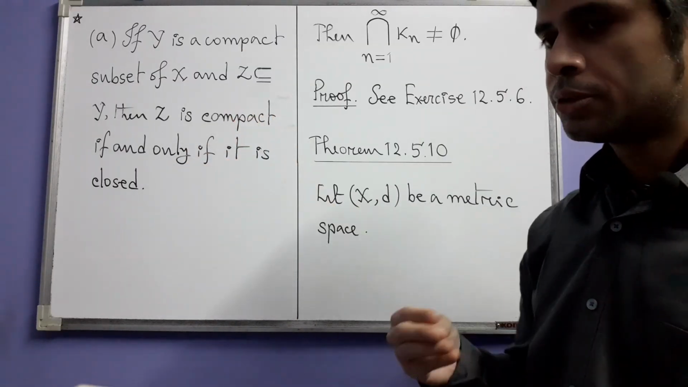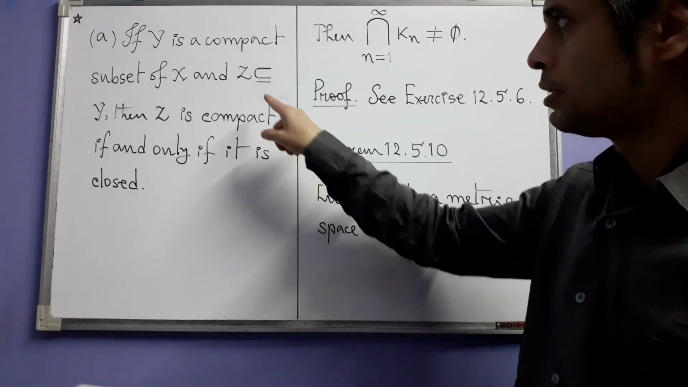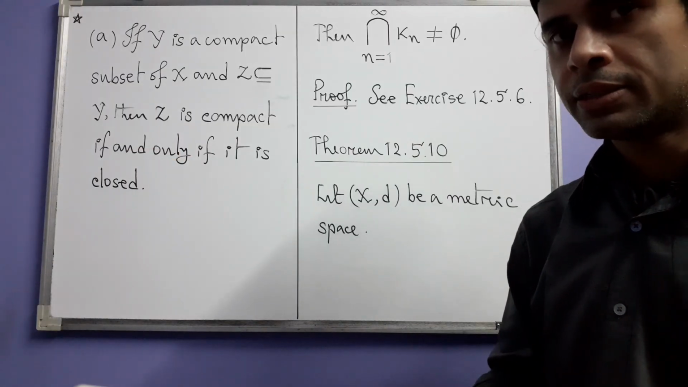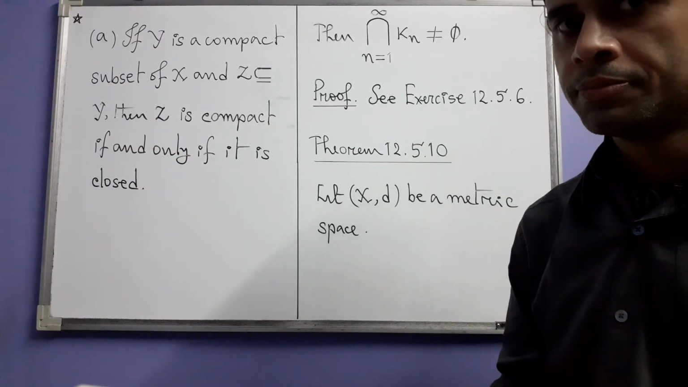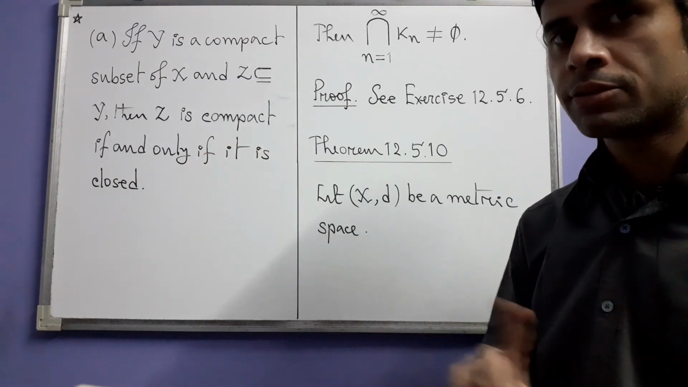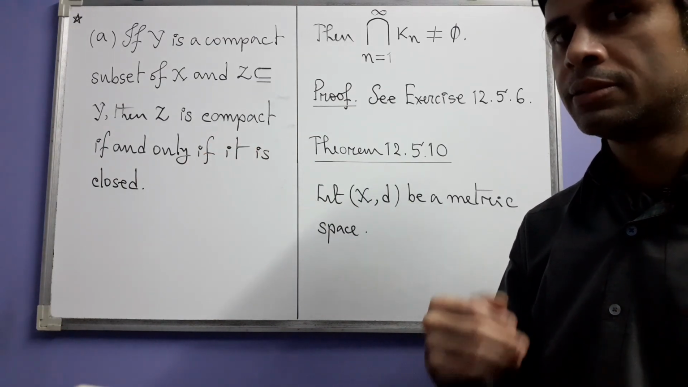You can also say it like this. In a compact space, a subset is compact if and only if it's closed. Or in other words, in a compact space, closedness and compactness of a subset are equivalent.